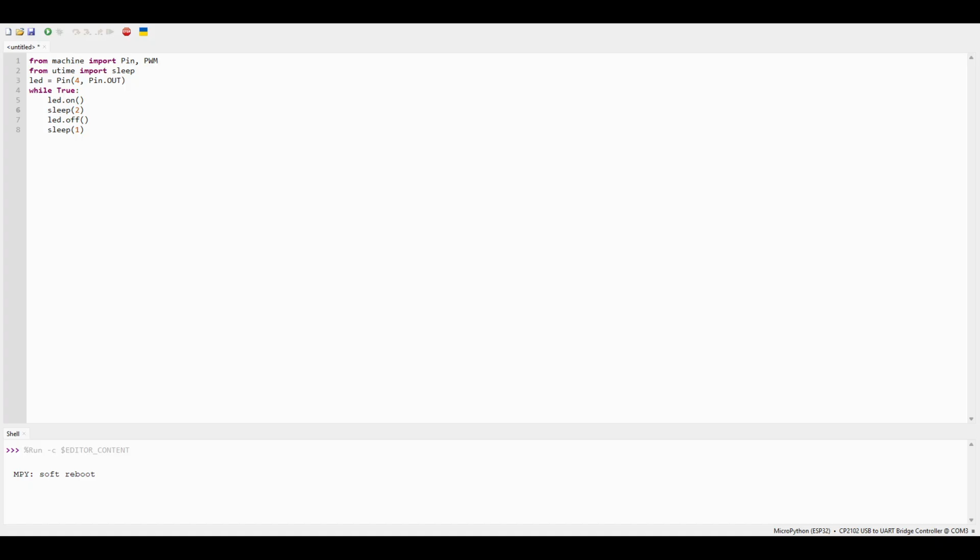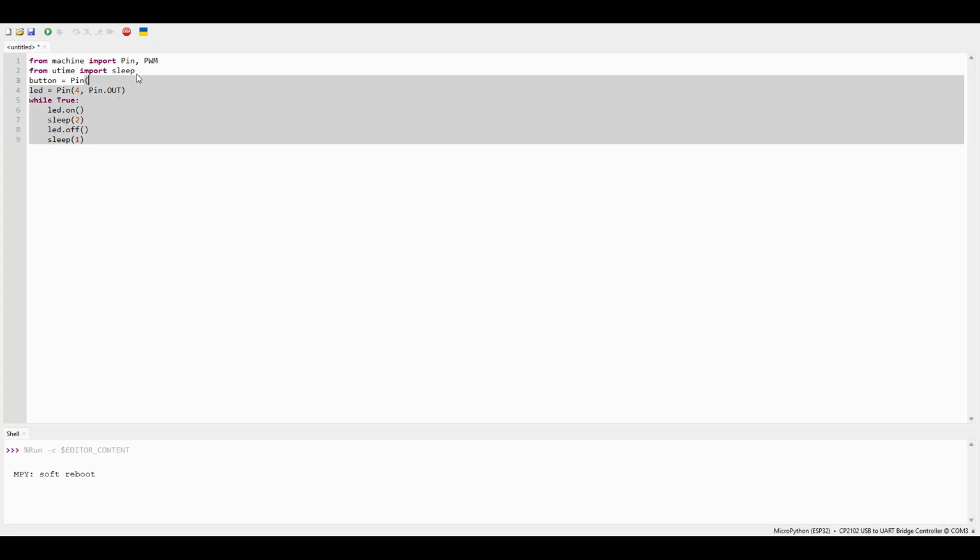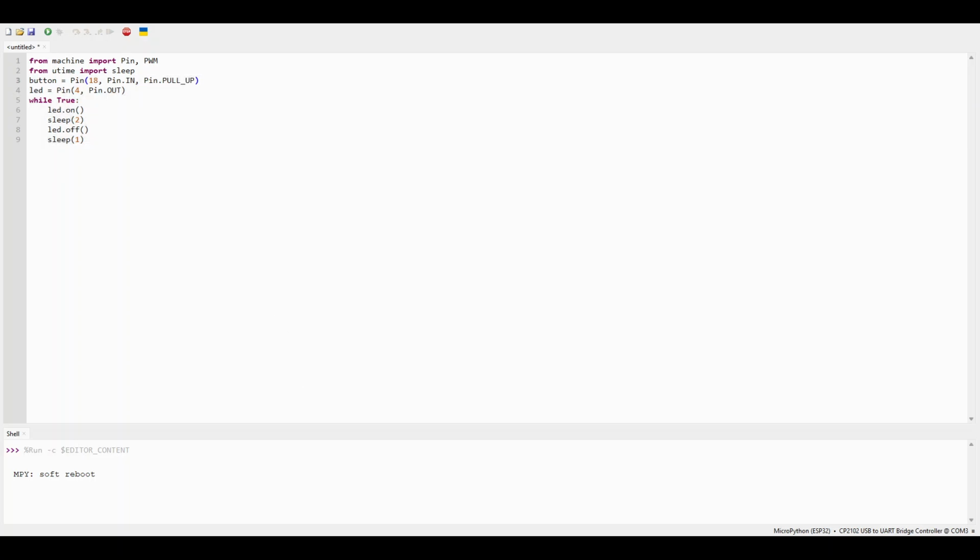Alright, let's go back to Thonny and change our code even more. This time, we'll read a button. Now we'll make button equal to Pin, whatever pin you connected your button to. Mine is D18, so I'll put 18. Pin.IN, Pin.PULL_UP. Alright, now we'll change our while True loop. So it has b_state, I'm creating a variable, equal to button.value().